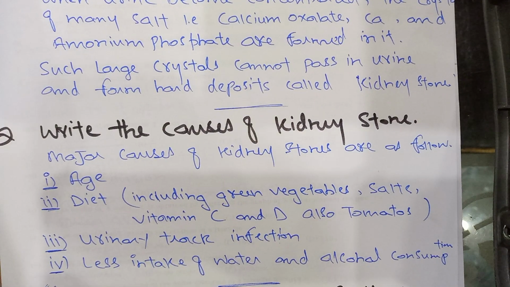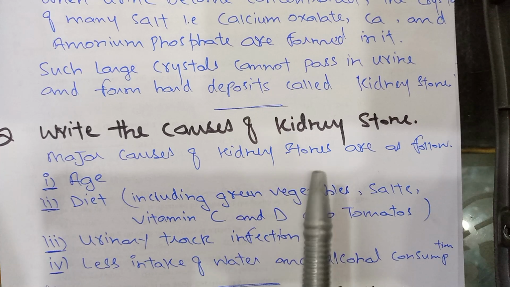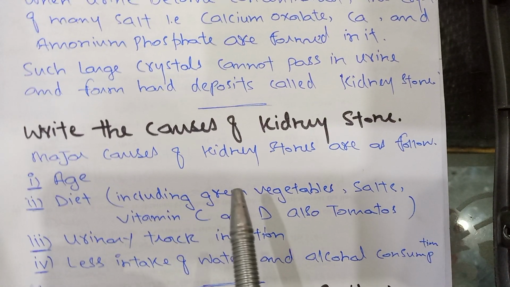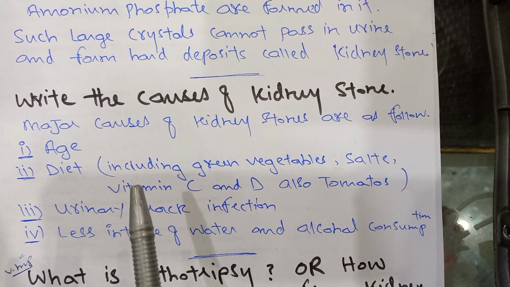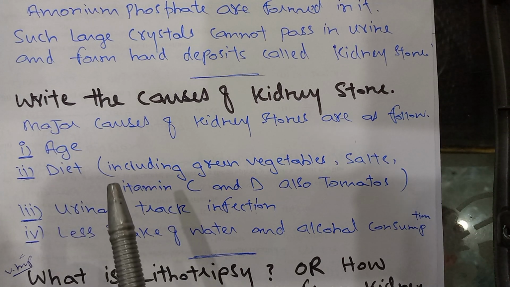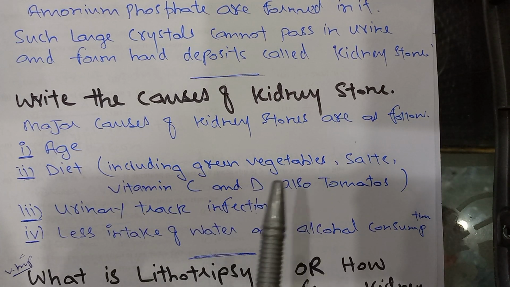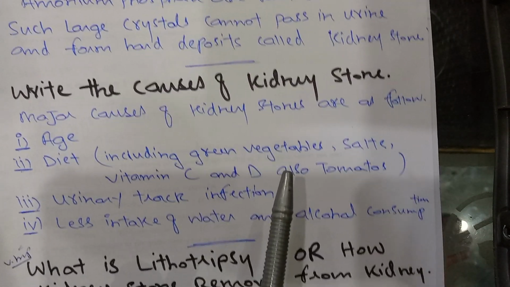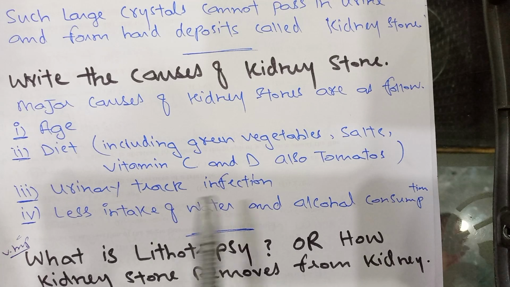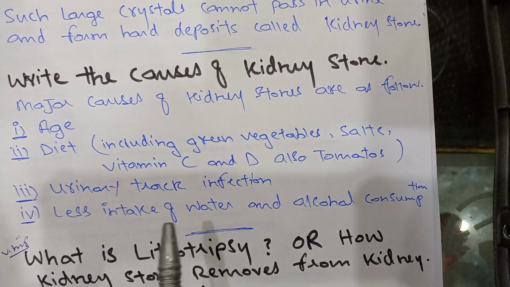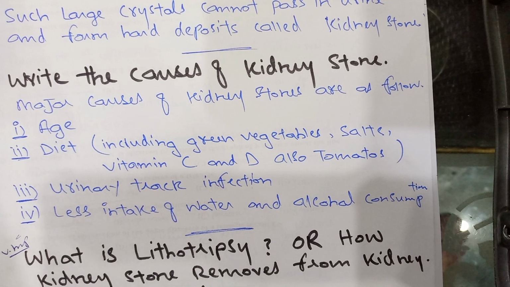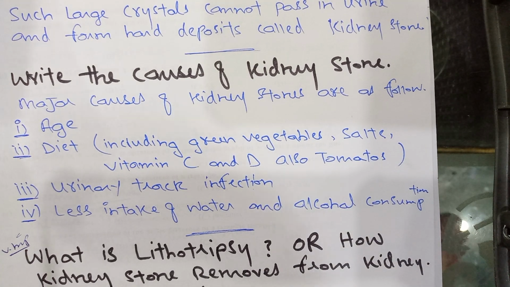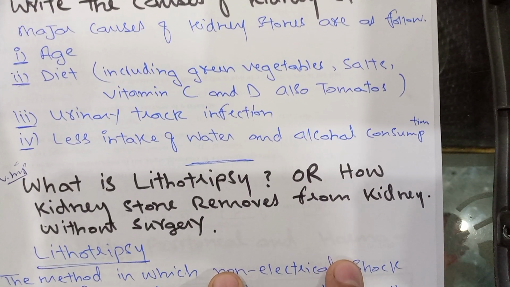Next question. Write the causes of kidney stones. Major causes of kidney stones are as follows. Number 1, age. Number 2, diet, including green vegetables, salts, vitamin C and D, and also tomatoes. Number 3, urinary tract infection. Number 4, less intake of water and alcohol consumption are the major causes of kidney stones.